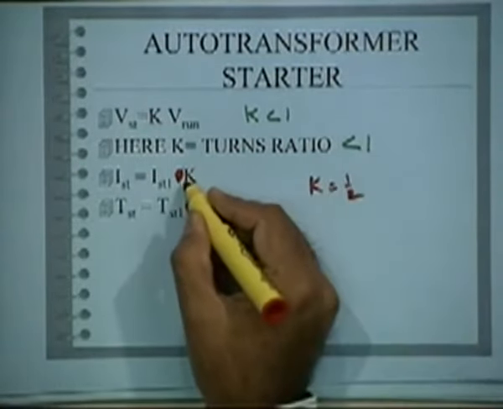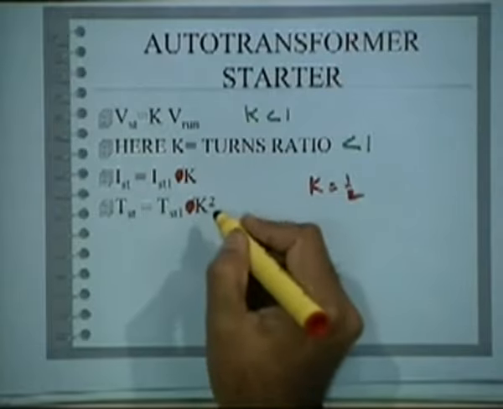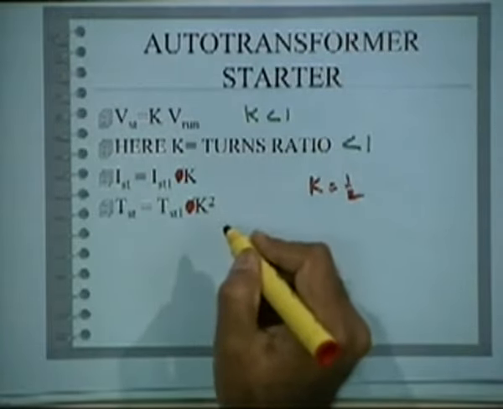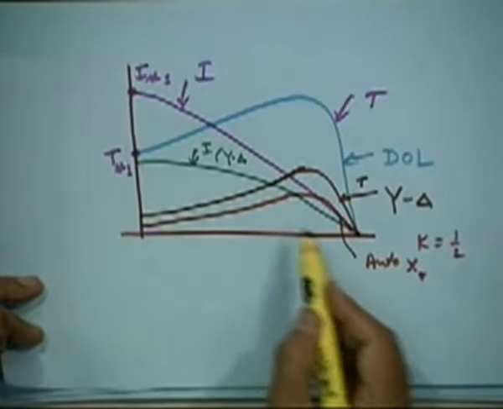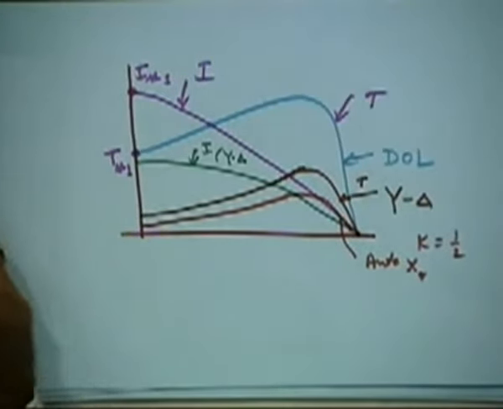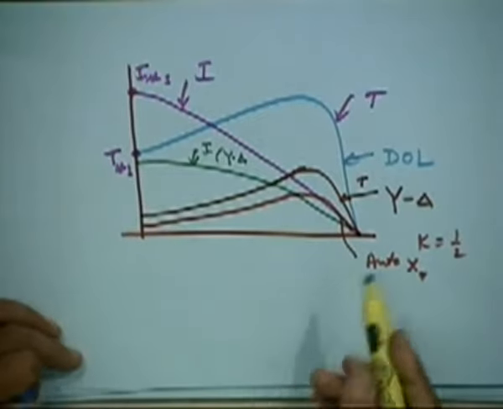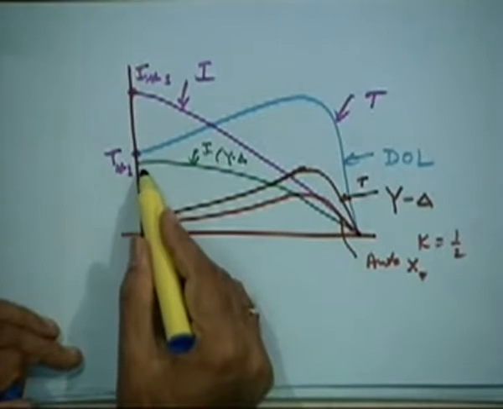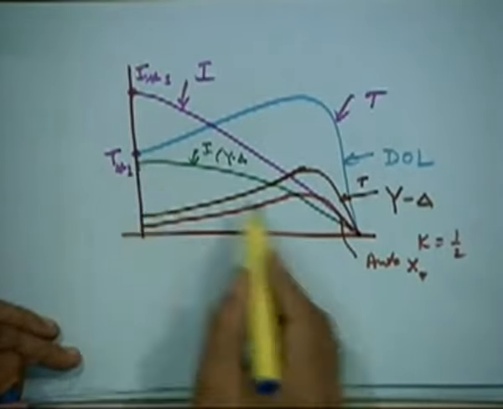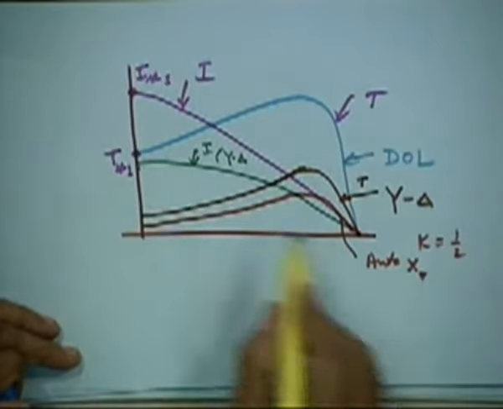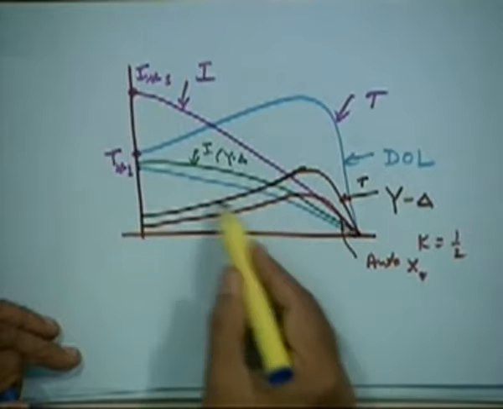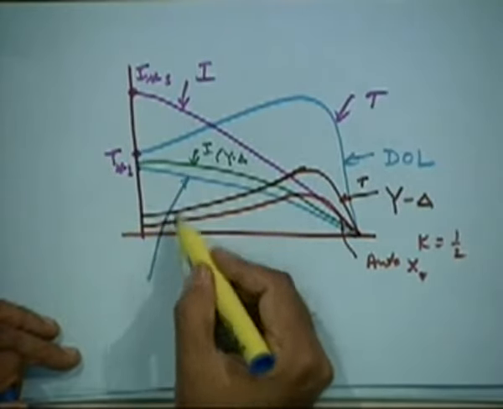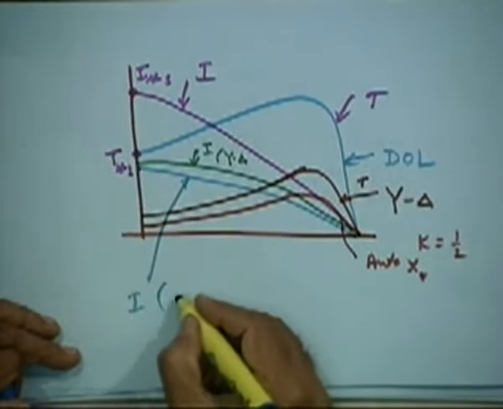Please change this: it is k into I start 1 and k square into T start 1. So you will have this, current also will go by half if k is half. Current will be somewhere here, I at auto transformer.